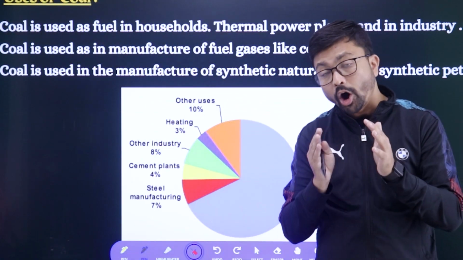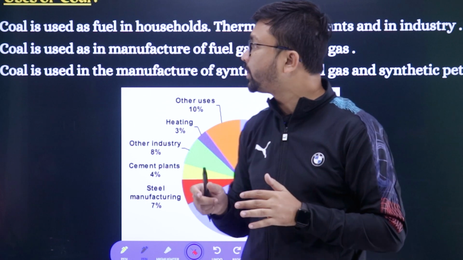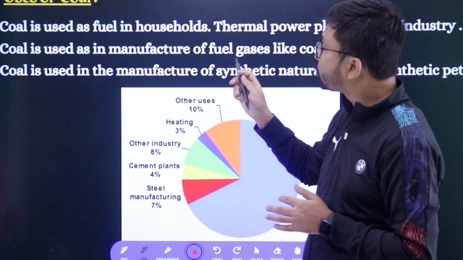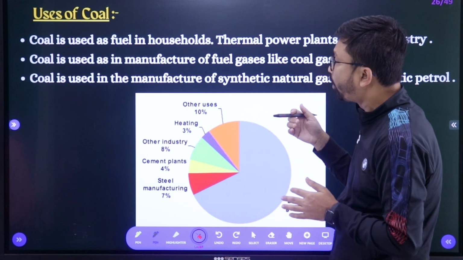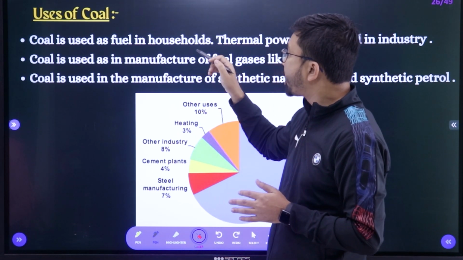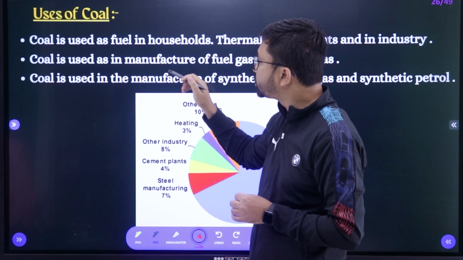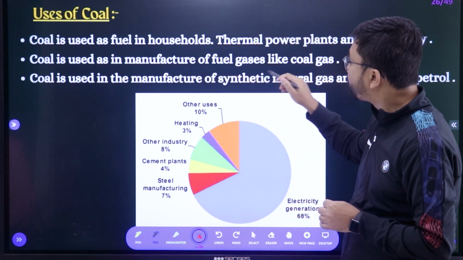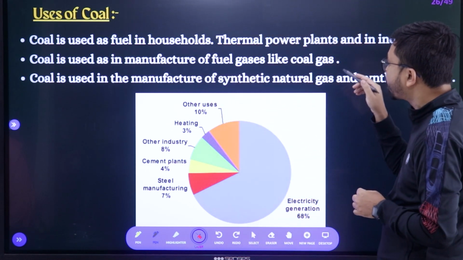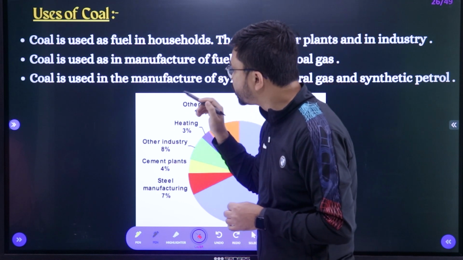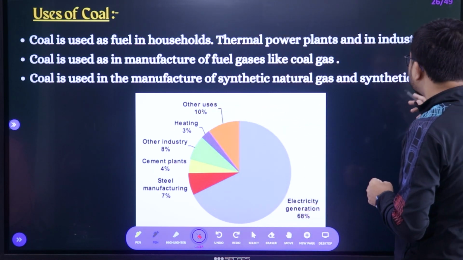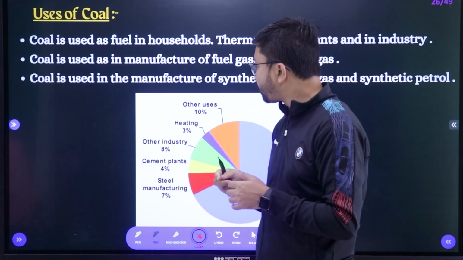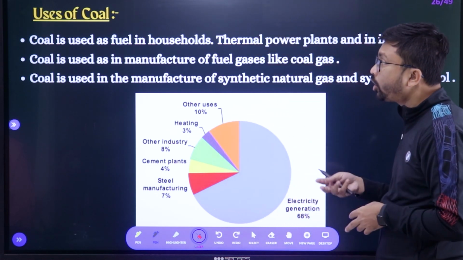First of all, coal can produce a huge amount of heat and energy, so that's why it is used for generating thermal power, right? It is also used as fuel in the household, right? Coal is used for manufacturing of fuel gases like coal gas. Next, coal is used for manufacturing of synthetic natural gas and synthetic petrol. For those purposes there is also use of coal.